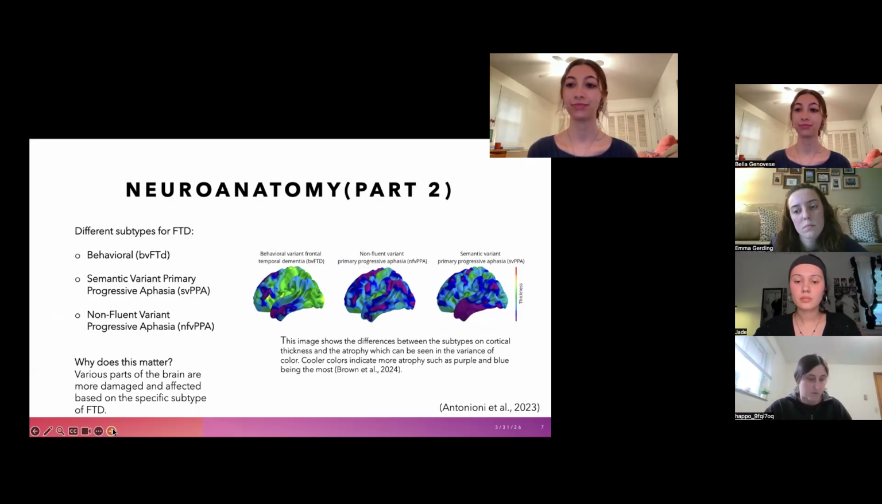And so why does this matter? Because various parts of the brain are more damaged and affected based on the specific subtype of FTD. And the image next to it shows the different areas of damage based on the color, where cooler colors mean there's more damage.